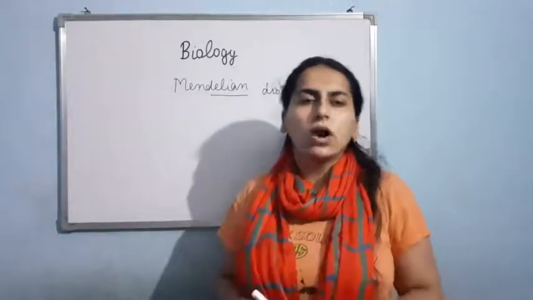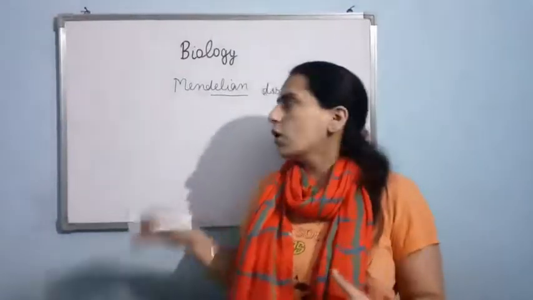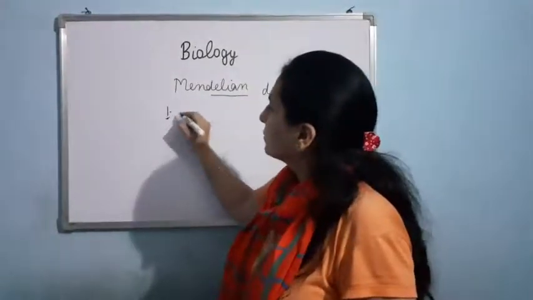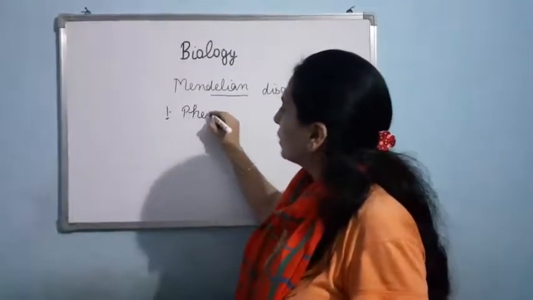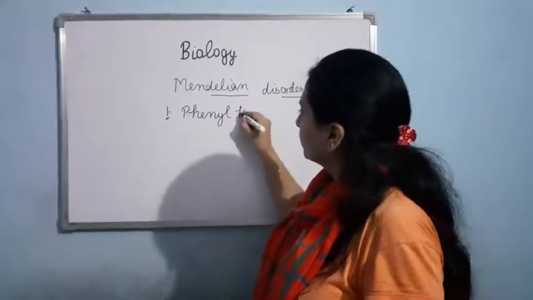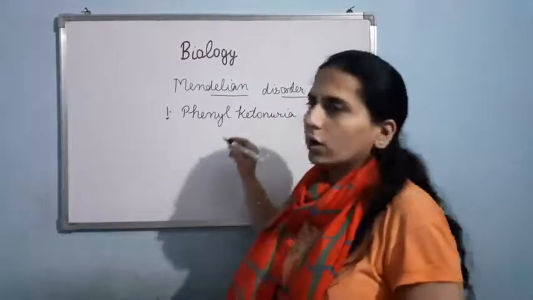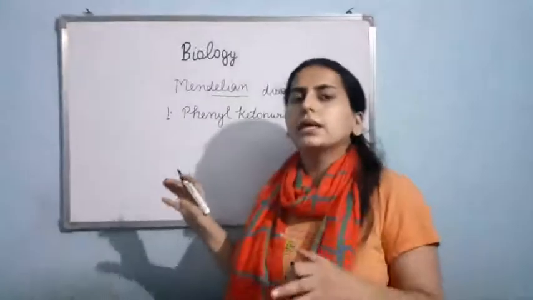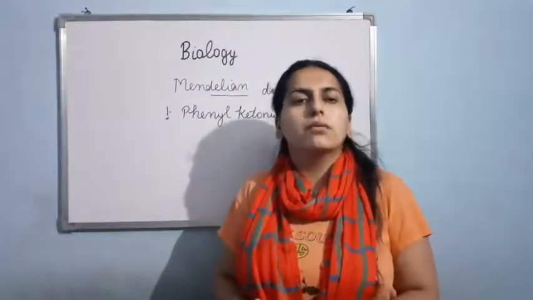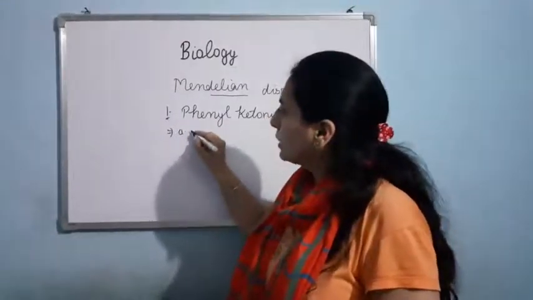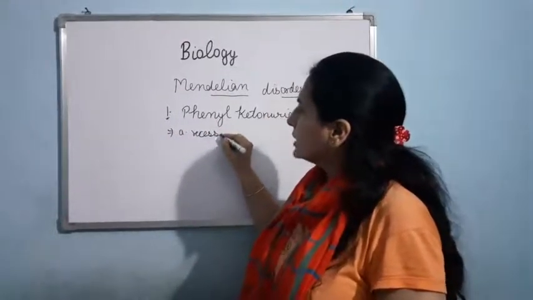Now, if I talk about the examples of Mendelian disorder, the first example is phenylketonuria. Basically, this is a Mendelian disorder, an autosomal recessive disorder.